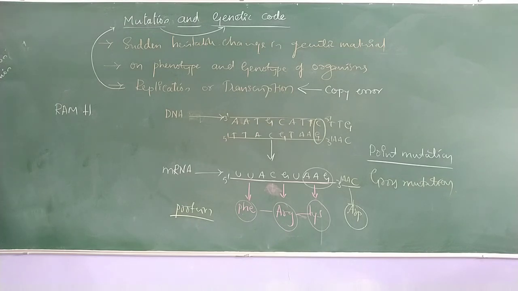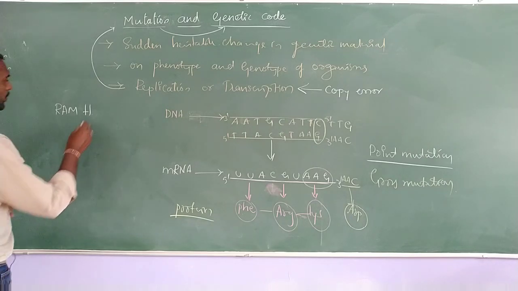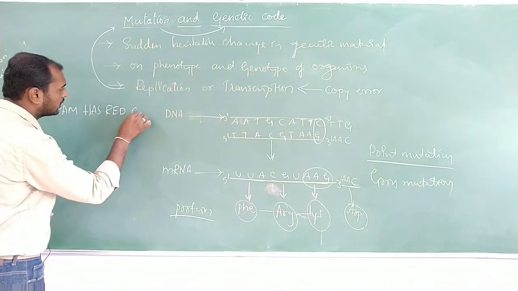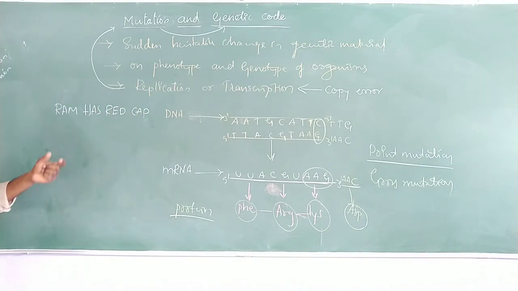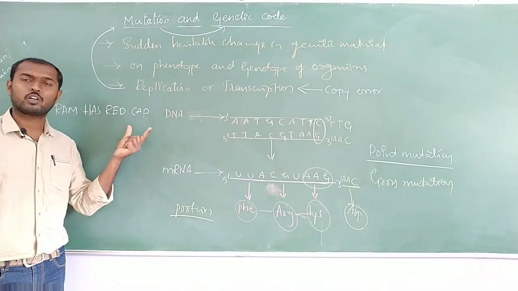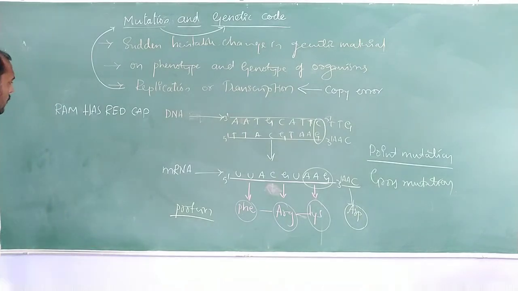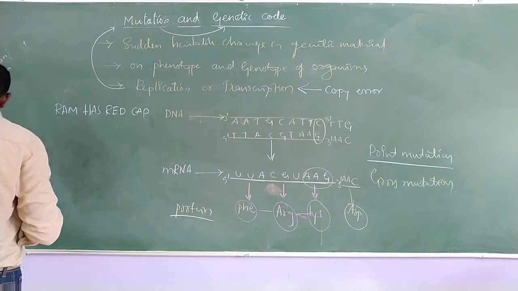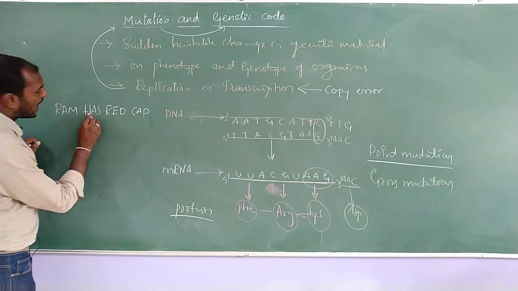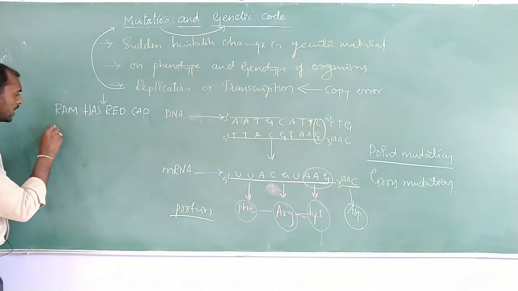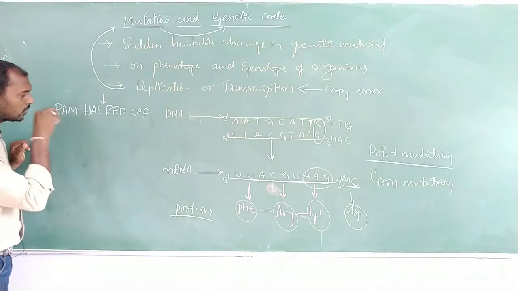So one minute, I am going to take this. Okay, so that is Ram has red cap. All the words are formed by 3 nucleotides. That's why it represents the triplet codons. Okay, so if I am going to add something in between the has and red, then the reading frame is going to change.